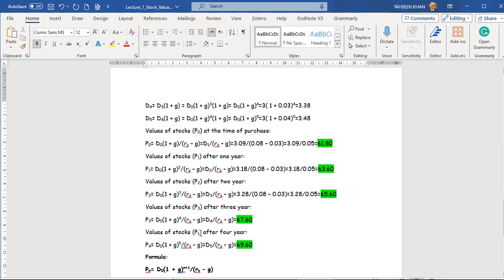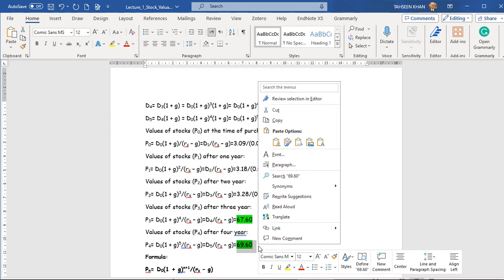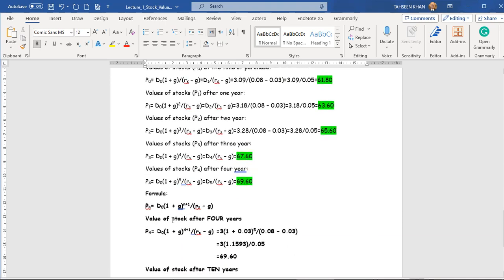The value of the stock here should be for year 4, and that was our final finding that we have to calculate for the 4 years. If you want to calculate the value straight away after 4 years, you have the formula. The formula is Pn, where n can be 1, 2, 3, 4, 5, whatever it is.